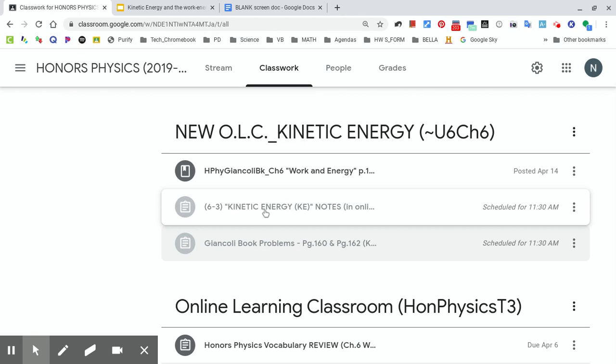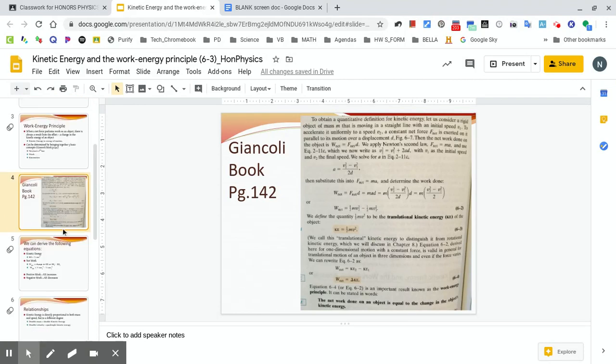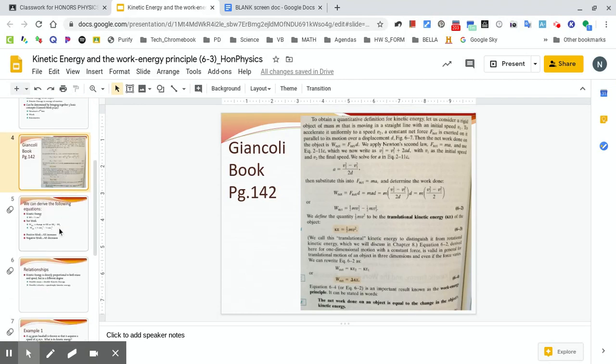And then the notes I'll have added on here, along with this video, a Screencastify that I'm creating right now. And I also assigned the book problems as a separate thing, both of which were added previously. Some of you might have worked ahead, but as far as I know, at least one student completed this. We were all working at different paces, so there are still some people who need to turn in the potential energy work. Everything prior to break was worth credit in the grade book. Now this is the new learning that we're doing, so it's still important to learn and do these problems.